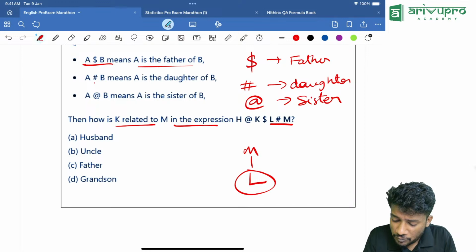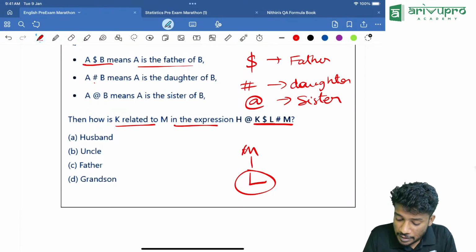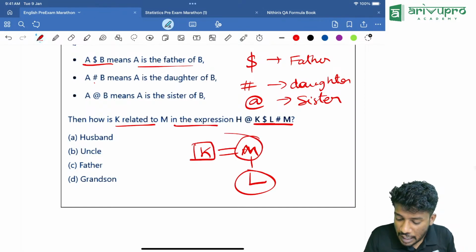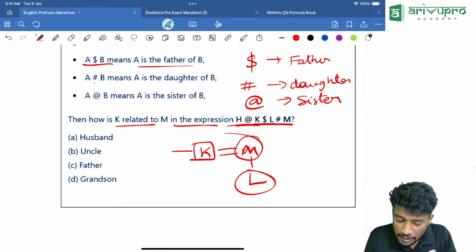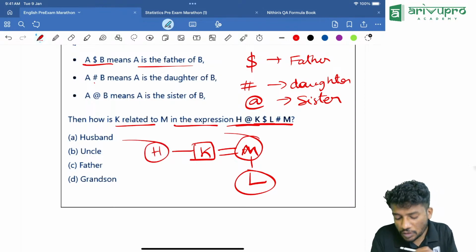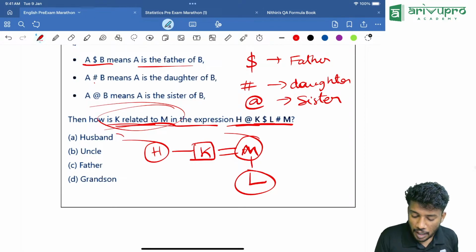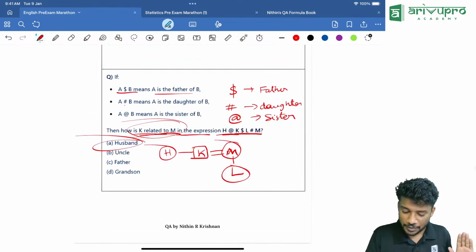Then what is given? We will connect K and L. K dollar sign L means K is the father of L. That means M and K are married. K is the father and M is the mother. Then how will you connect H and K? At means what? The sister. So H at K means H is the sister of K. Now the question is, how is K related to M? So K is the husband of M. Direct one. Okay. Yes.